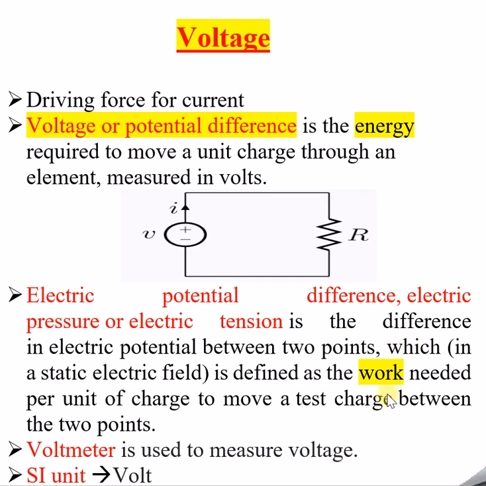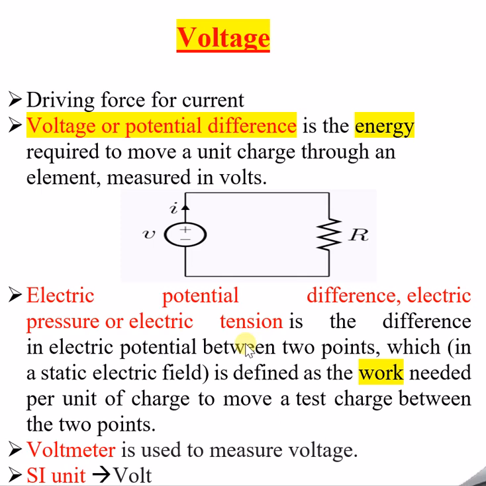Now we will try to understand voltage or potential difference in terms of work done. How will we define it? Let's quickly analyze. Electric potential difference or voltage or electric pressure or electric tension means, see, voltage has so many terminologies and alternate naming conventions. The voltage is also called potential difference.